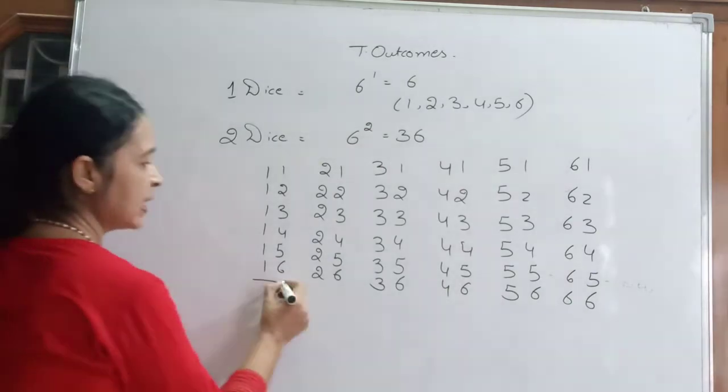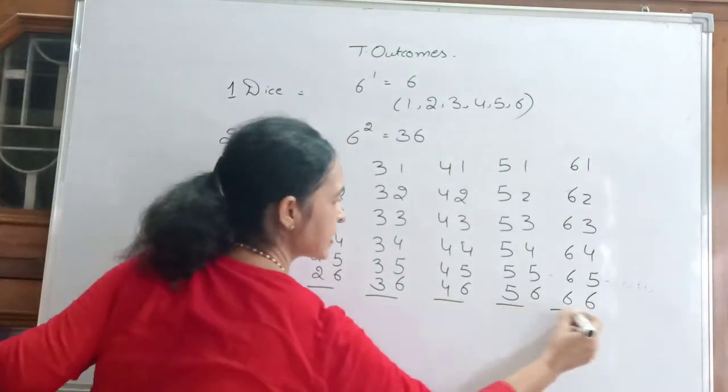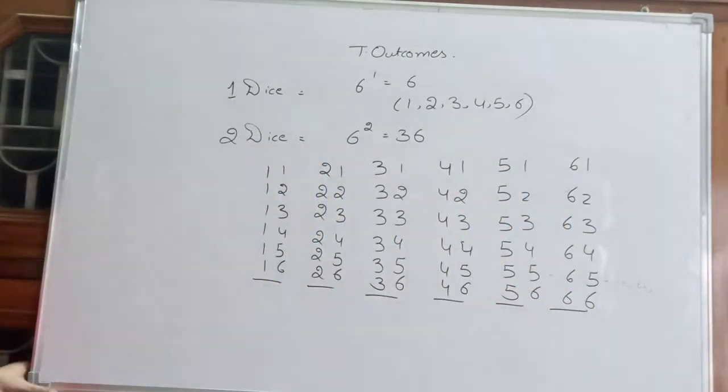In this way we will get 6, 6, 6, 6, 6, 6, 36 outcomes we will get.